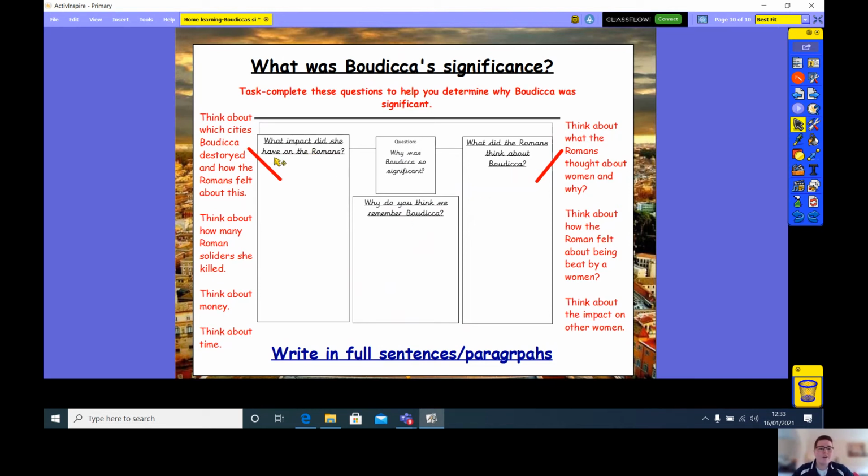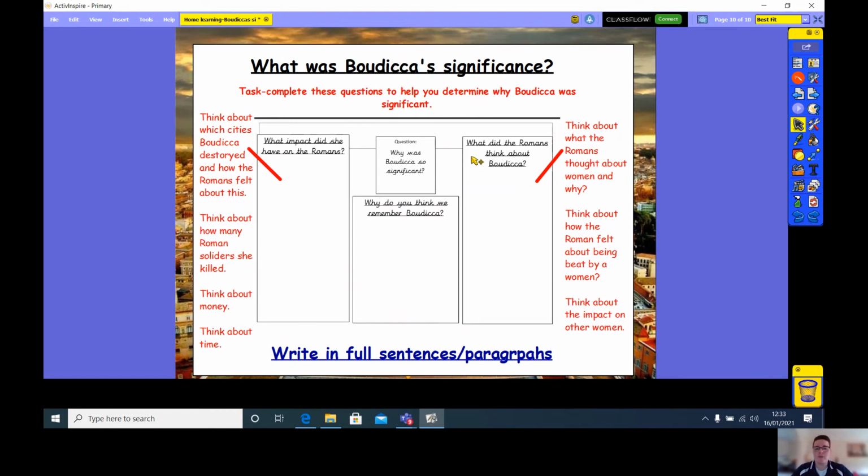The first question is, what impact did she have on the Romans? Think about which cities Boudicca destroyed and how the Romans felt about this. Think about how many Roman soldiers she killed. Think about money. Think about time. Think about how it would have taken the Romans much longer to come and conquer Britain fully.